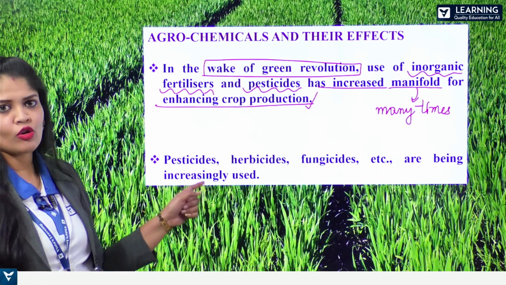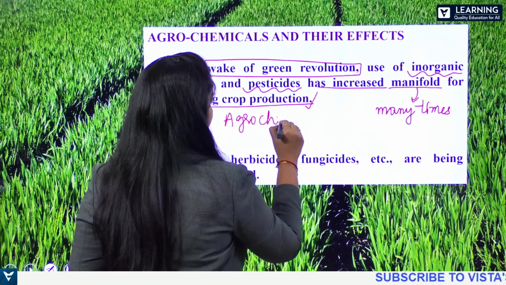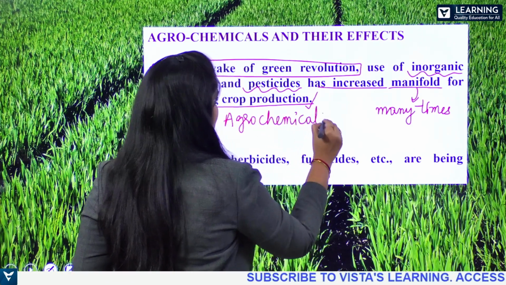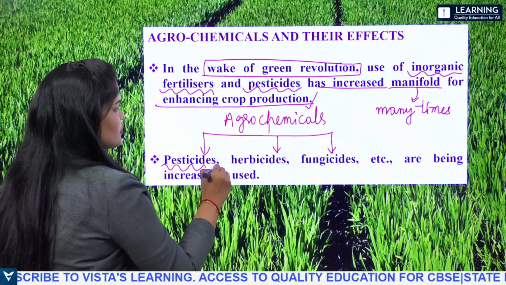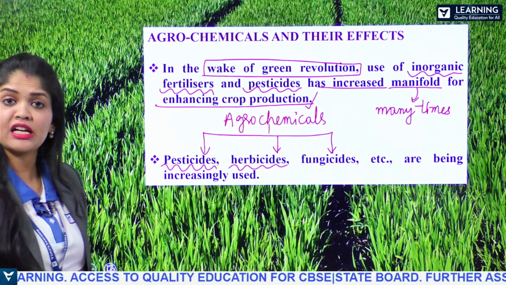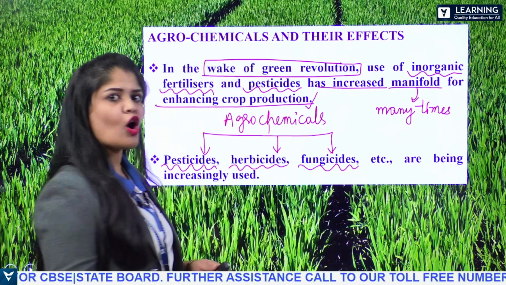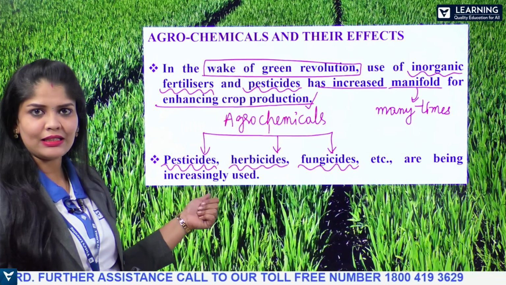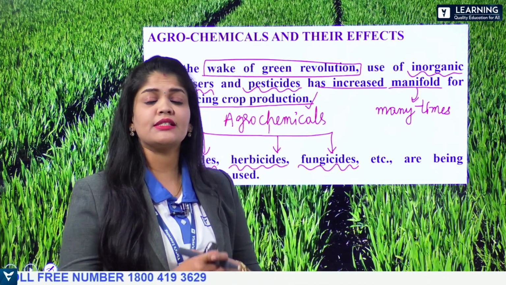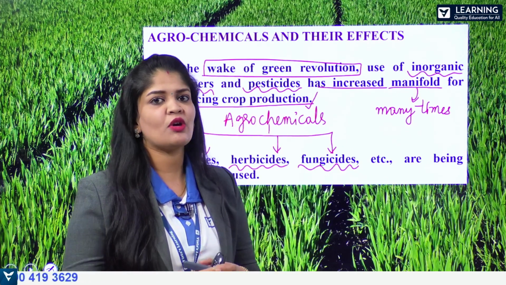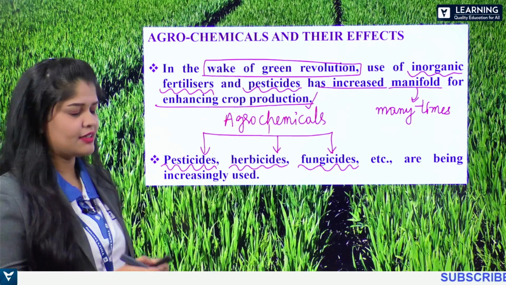As we already said, the usage of agrochemicals, say in the form of pesticides, or herbicides, or fertilizers, or fungicides, has increased intensely. The usage of all these agrochemicals increased manifold in order to achieve our goal, the enhancement of crop production during the green revolution.